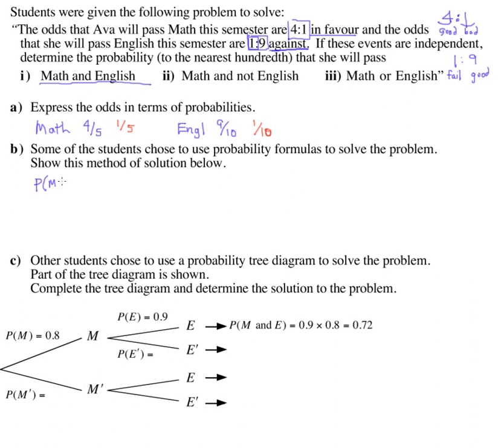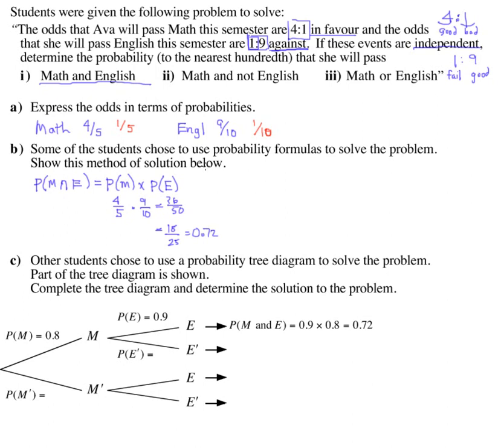The chance of math and English both getting passed is the probability of passing math times the probability of passing English. I'm using this because they said the events are independent. So, chance of passing math is 4 out of 5. Chance of passing English is 9 out of 10. That gives 36 out of 50, which is 18 out of 25, or 72% if you multiply it out.